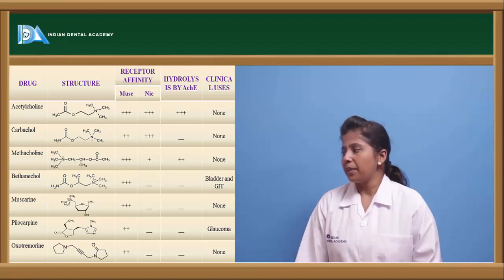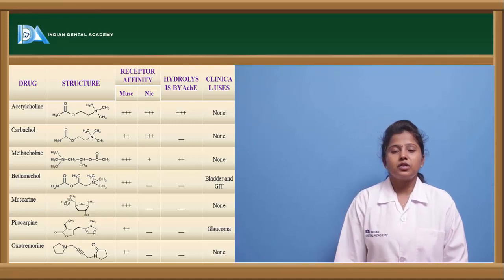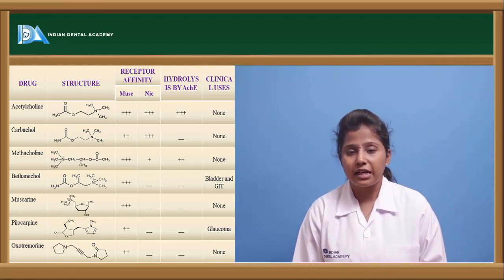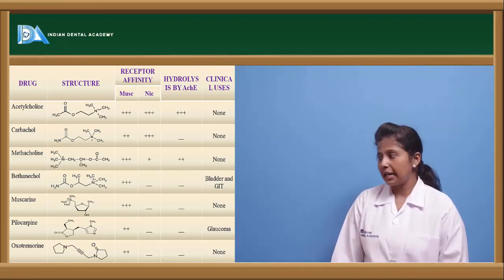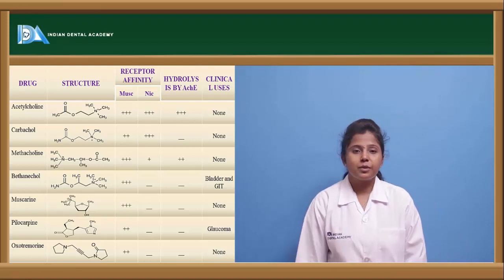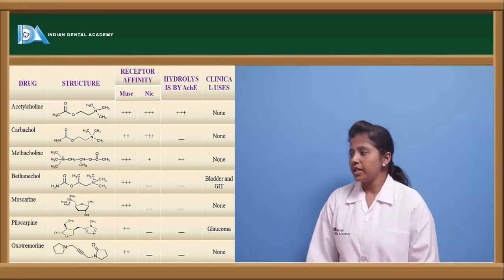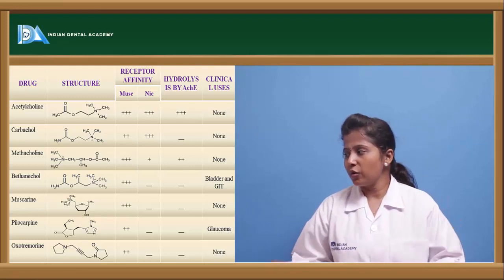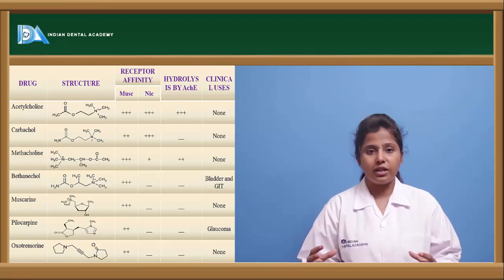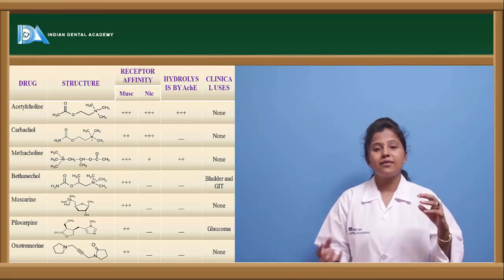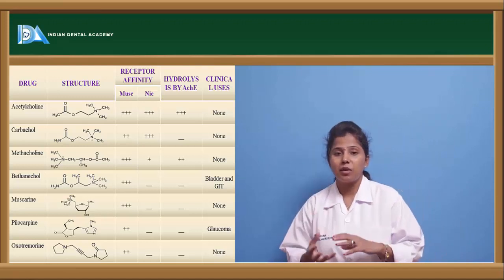The other drug is pilocarpine. So pilocarpine is also a selective muscarinic receptor agonist plant alkaloid, and this is used in the treatment of glaucoma. And if we see oxotremorine, it contains 2 pyridine rings. So the 2 pyridine rings are attached by a trans double bond,